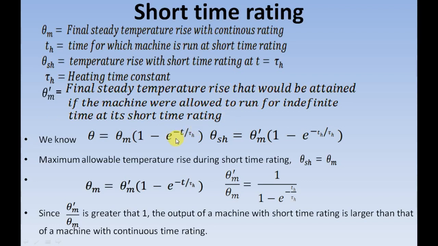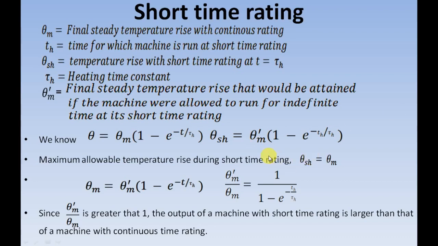Now from the temperature rise relation, we know that theta is equal to theta m into 1 minus e raised to minus t by tau h. So we will try to put this relation into the shoes of short time rating. Then you will be getting the relation like this, theta sh is equal to theta m dash into 1 minus e raised to minus t by tau h, where theta m dash is the final steady state temperature rise when the machine is loaded with short time rating.